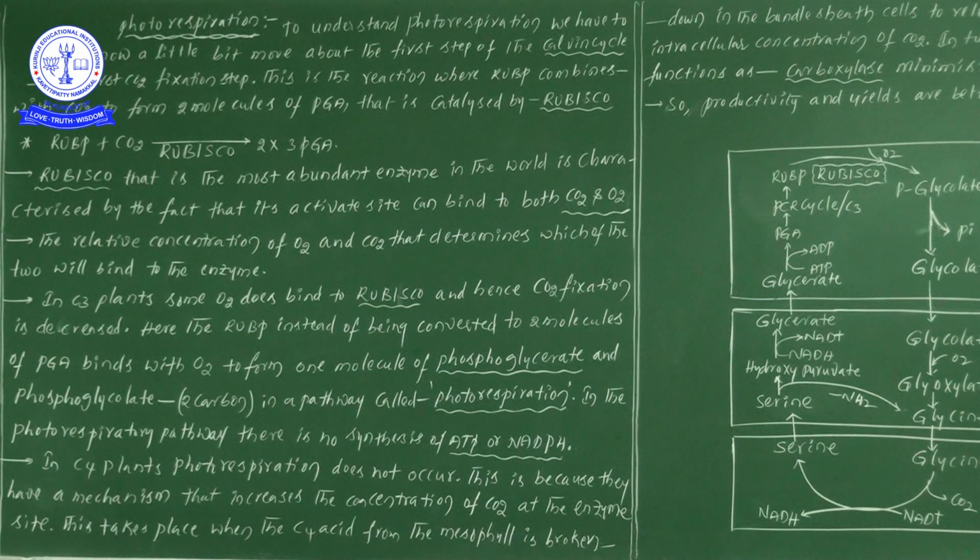It is simple: if carbon dioxide levels are more, two molecules of PGA are formed.